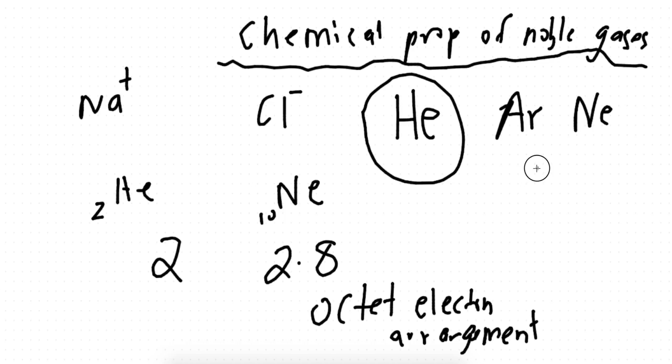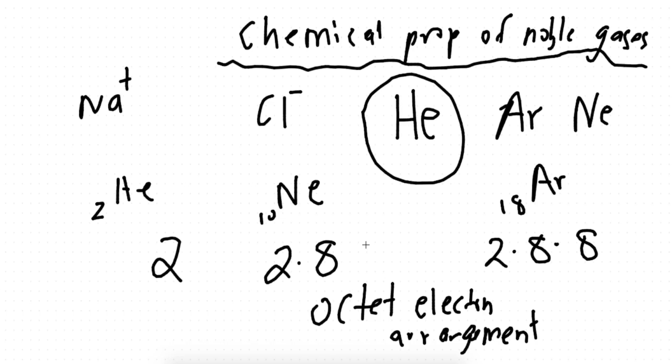The word octet stands for 8. Let's look at argon. Argon's proton number is 18, electronic configuration 2.8.8. The last shell has how many electrons? 8. Does it need to gain or lose electrons? No, it's already stable, it's already perfect. So it will not have a plus or minus sign. Anything which has a valence shell of 8 electrons is called octet electron arrangement.